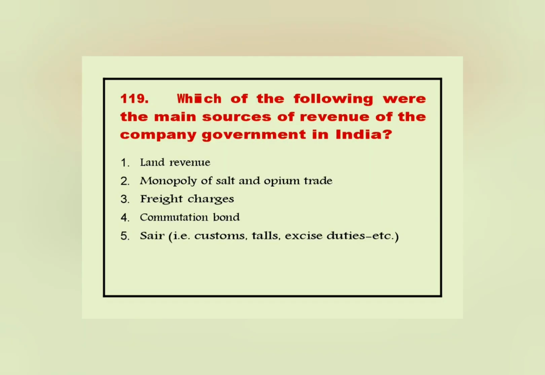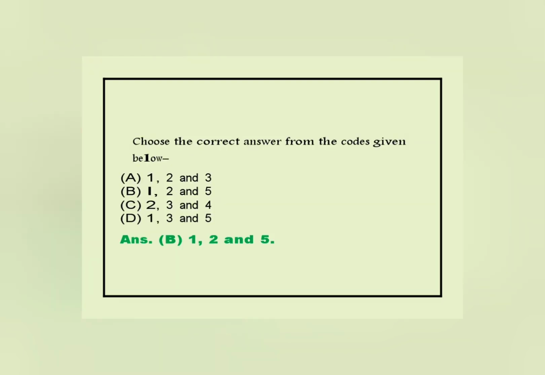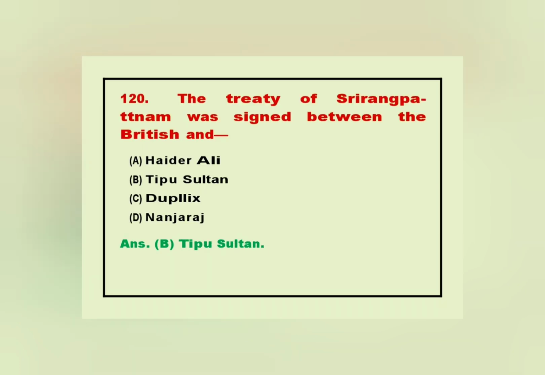119. Which of the following were the main sources of revenue of the Company government in India? 1. Land revenue. 2. Monopoly of salt and opium trade. 3. Freight charges. 4. Commutation bond. 5. Sair, customs, tolls, excise duties etc. Choose the correct codes given below. Answer. B. 1, 2 and 5. 120. The Treaty of Srirangapatnam was signed between the British and... Answer. B. Tipu Sultan.